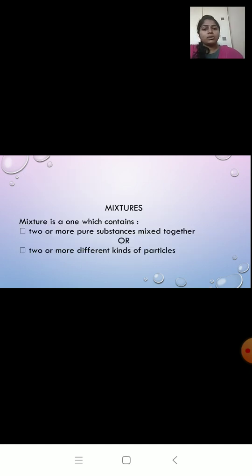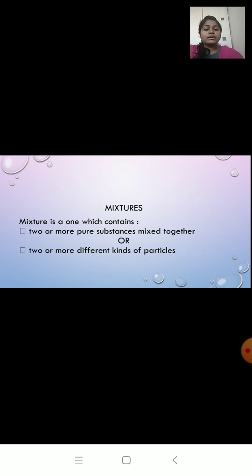Okay, so I hope you have understood what are pure substances. For any substance, if it is pure, it should have the following properties. It is made up of only one kind of particle and they are homogeneous. Homo means same.